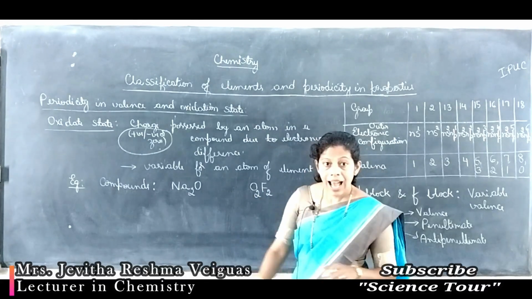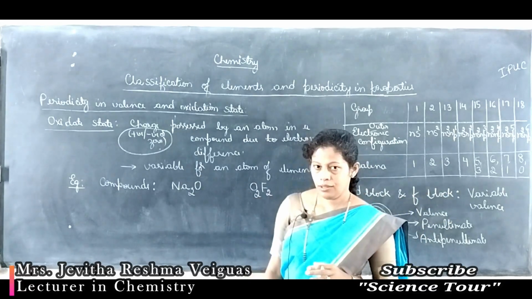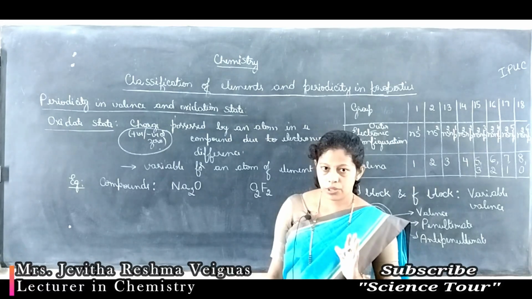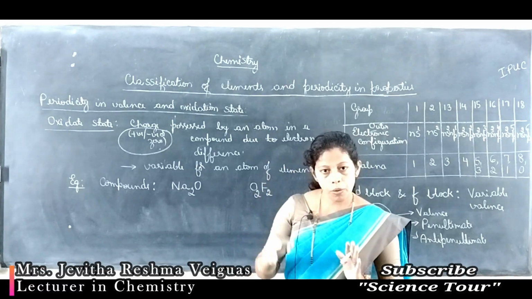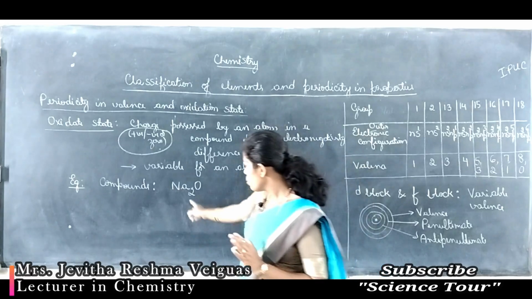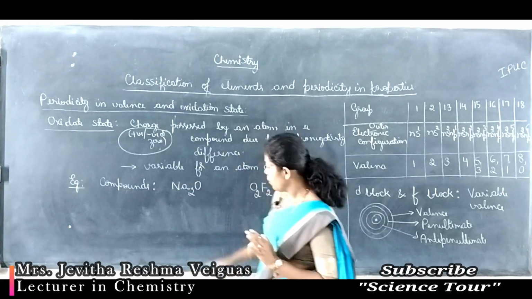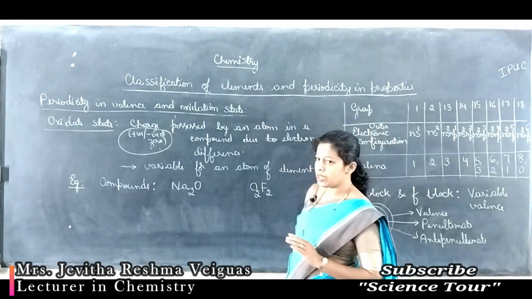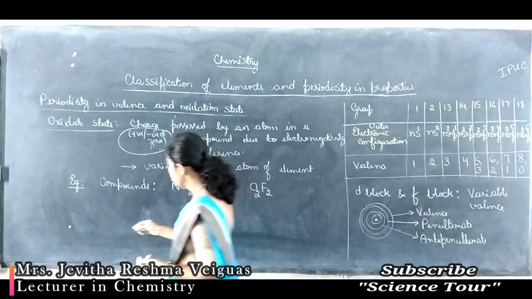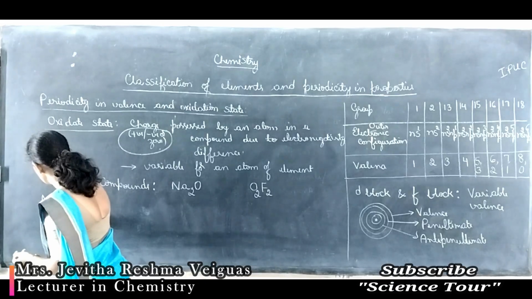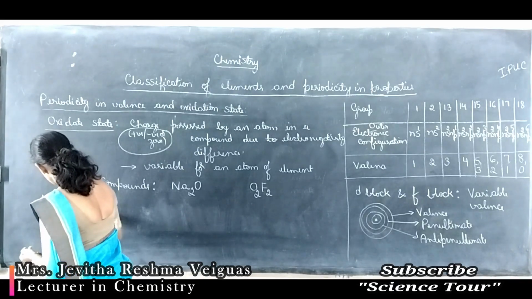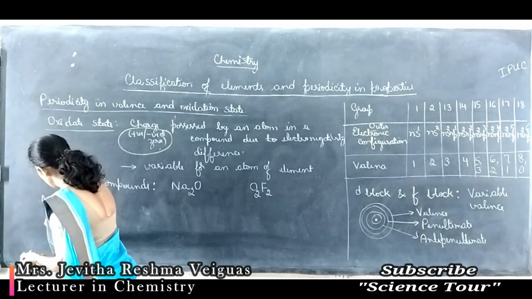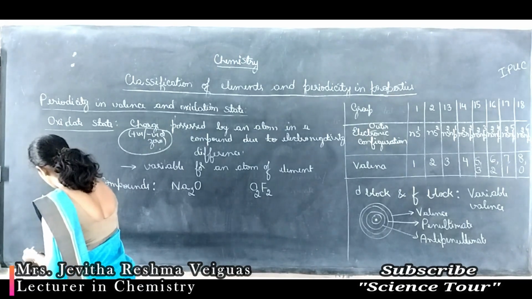We know along the period electronegativity differs. Down the group also it differs. Sodium is a group 1 element, oxygen is a group 16 element, fluorine is a group 17 element.